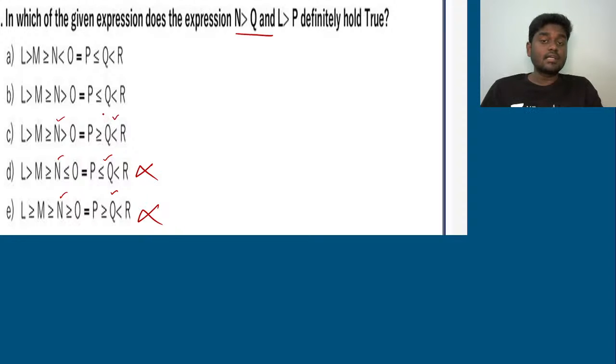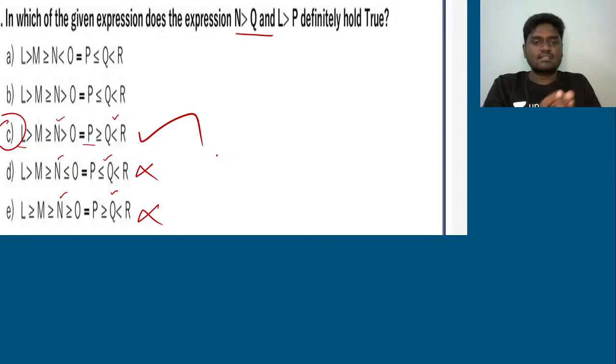Next go for the second statement, that is L greater than P. L is here, P is here. From this I can absolutely say that L is again greater than P. So the right option for this question is option C. In this exact statement, the expressions N greater than Q and L greater than P definitely hold true. Okay, very important. Literally you need to be time saving.